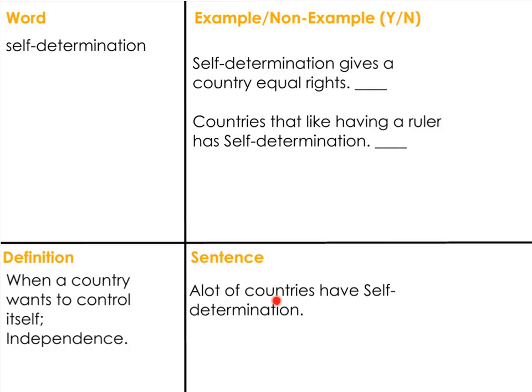Here's a sentence. A lot of countries have self-determination. And this really isn't a capital S, it's a lowercase s, so it's just normal self. Anyway, let's look at example, non-example. So I had to change these just a little bit. Let's try and answer these together. Self-determination gives a country power. If you can control yourself, do you have power? The answer is yes. That is an example.